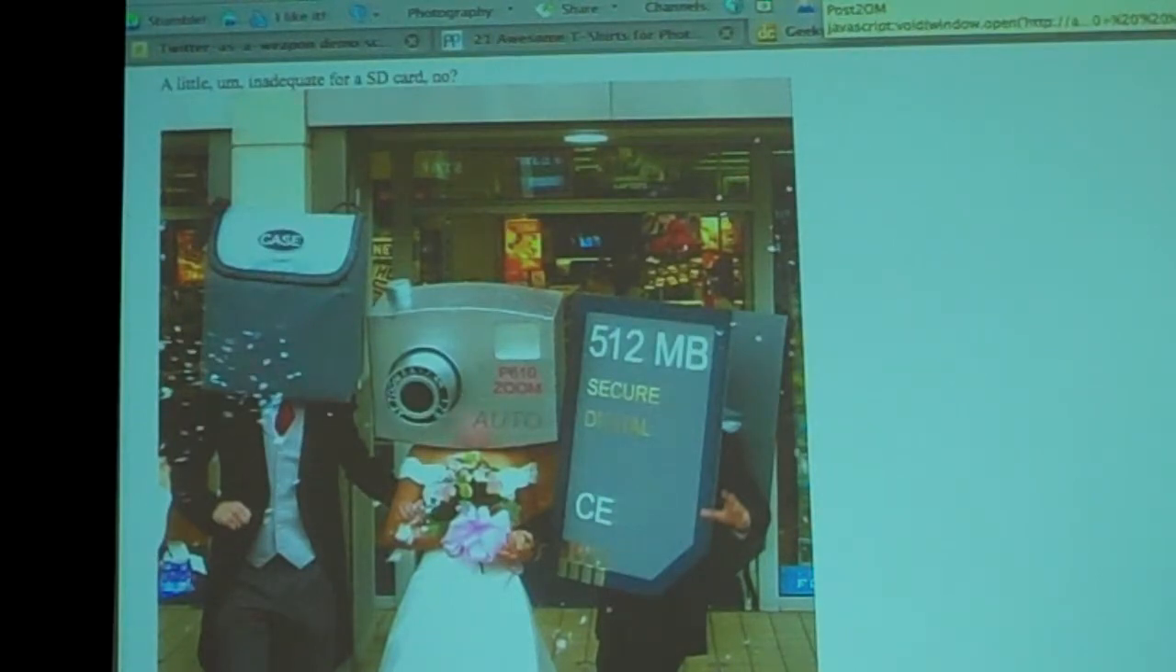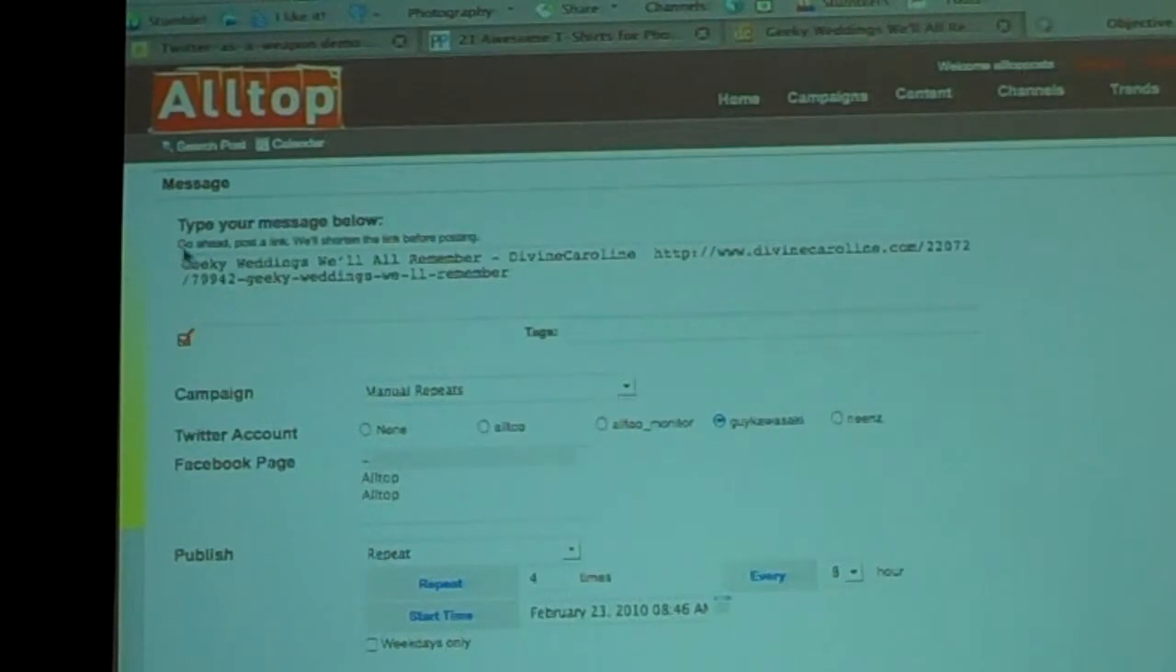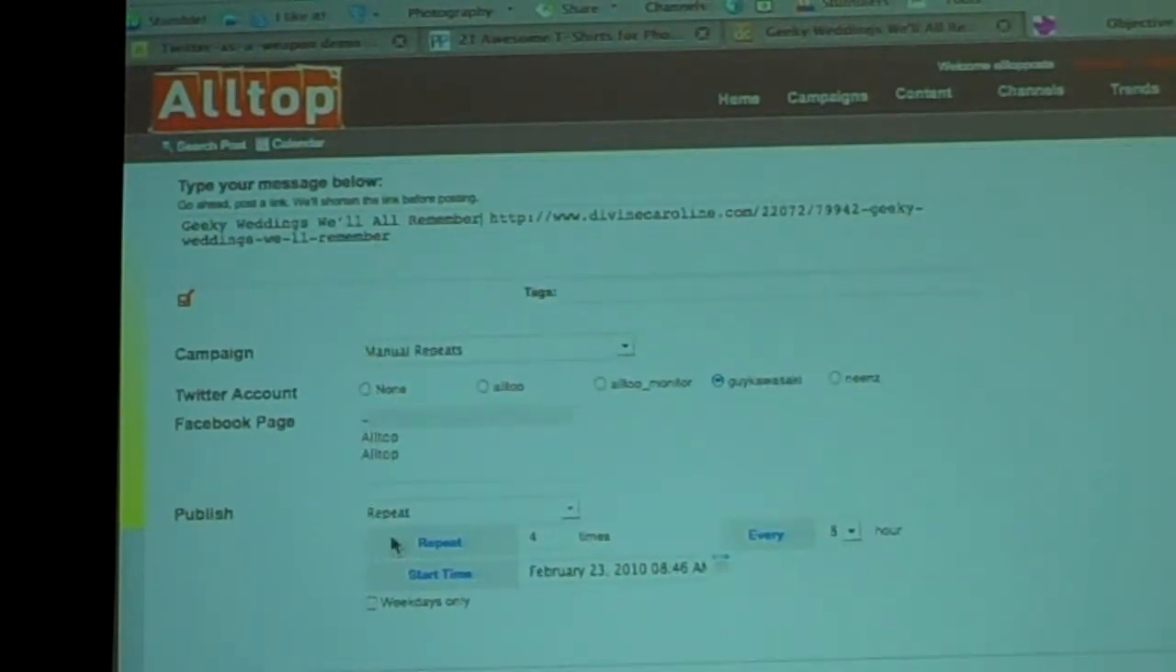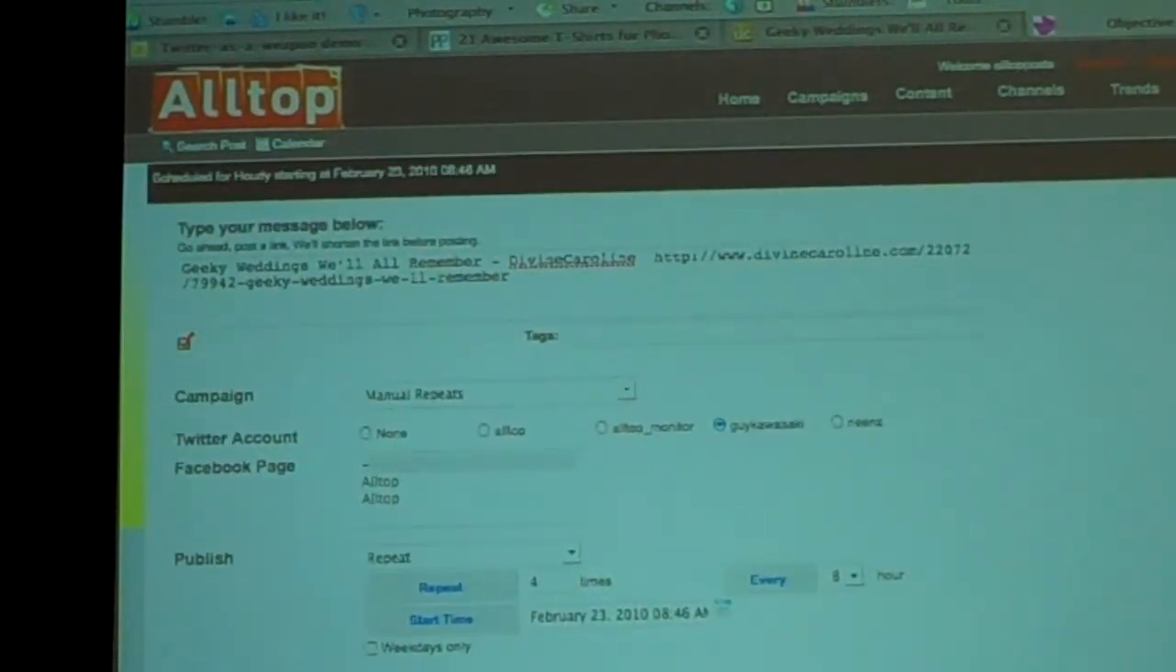So, repeating the process, I click on my little JavaScript here. Once again, it's created this message, and I'll take out the blog post name. This time I won't put an ad, and I'll just do it again. I'll repeat it. I can change it to repeat 2 times every 12 hours and publish. So now, if you went to my Twitter account, you will see that I just posted these 2 tweets, right? Yes?